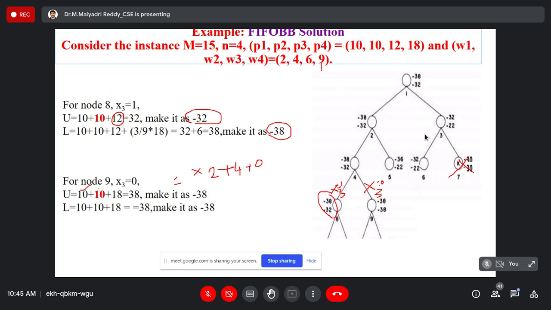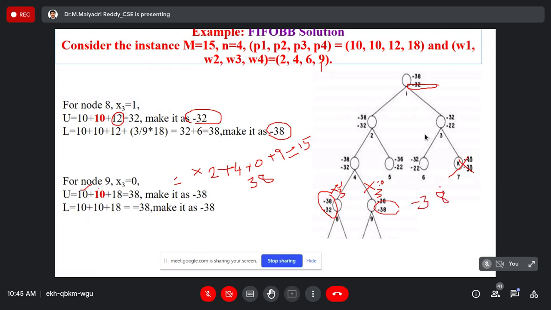Here we can able to insert the fourth object also. Plus 9. 15. So by excluding the third object, 10 plus 10 plus 18 plus 0 is there. Total 38 is there, upper bound. So initial upper bound value is minus 32. Now the upper bound becomes the minus 38.